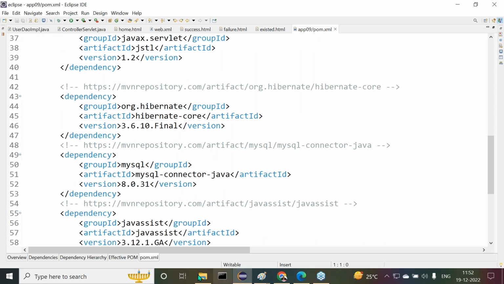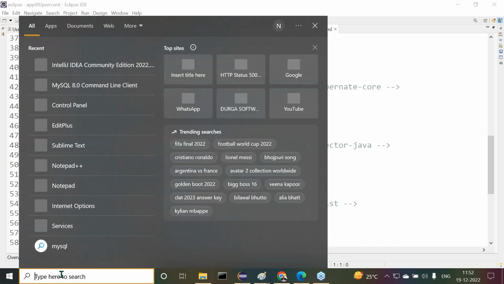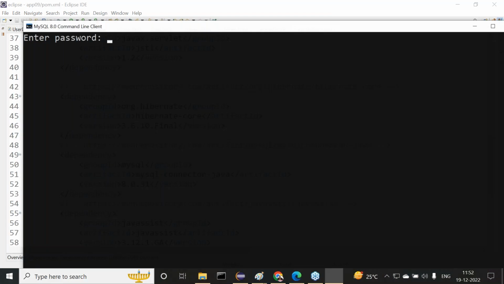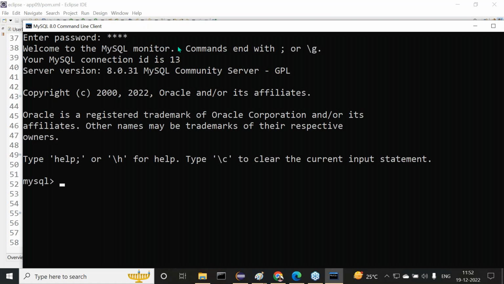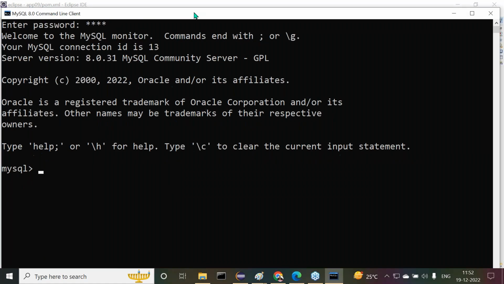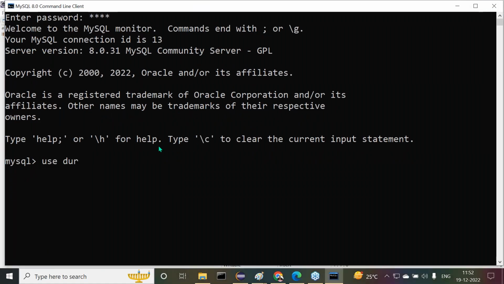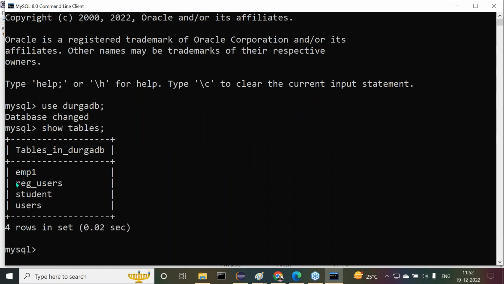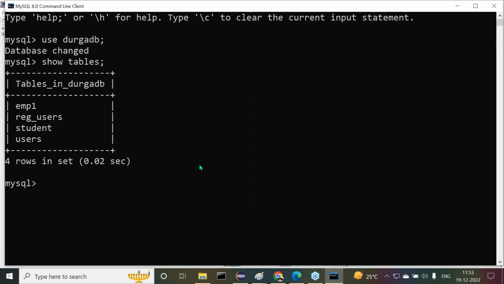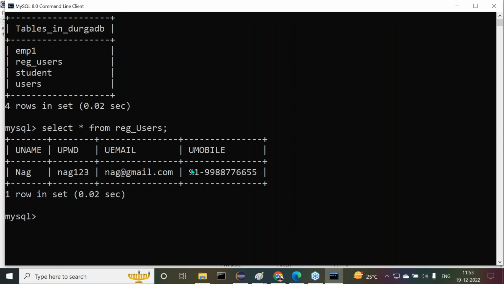Let me open the MySQL database. Root. Use DurgaDB. Show tables. I think registered users might be the table here. Select star from it.